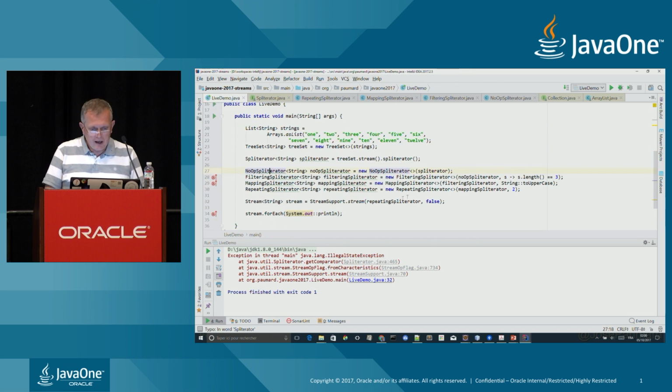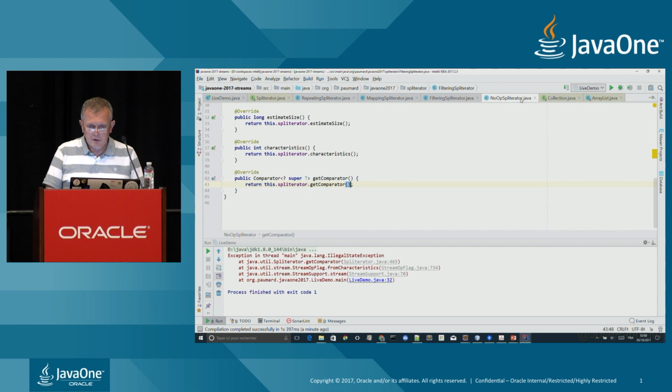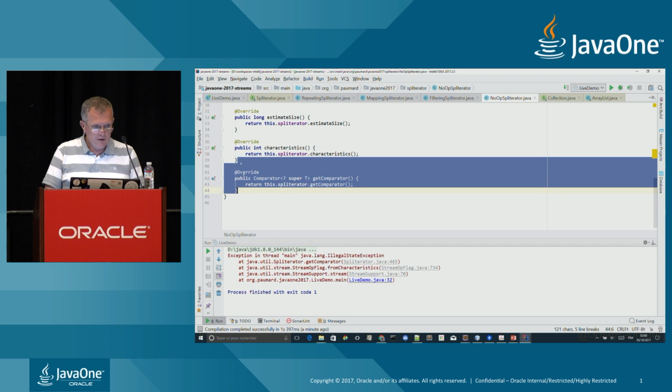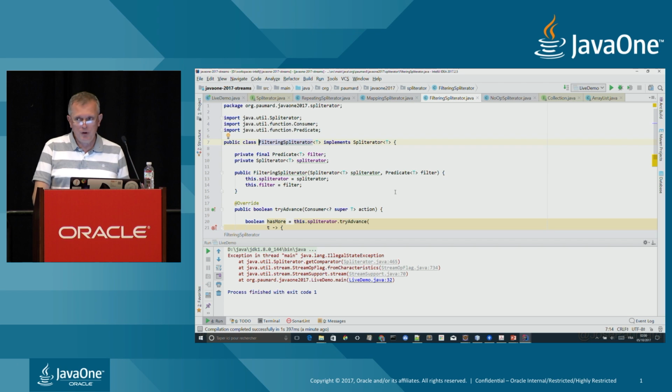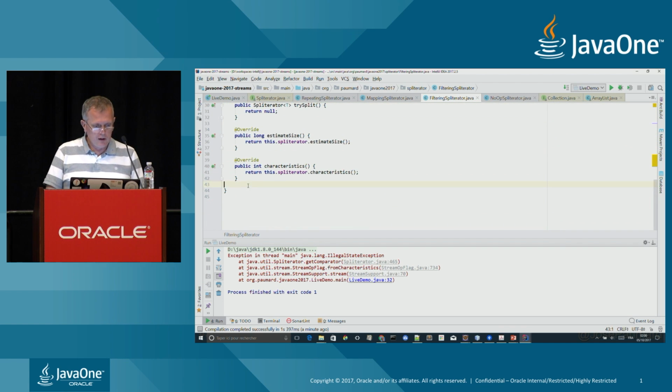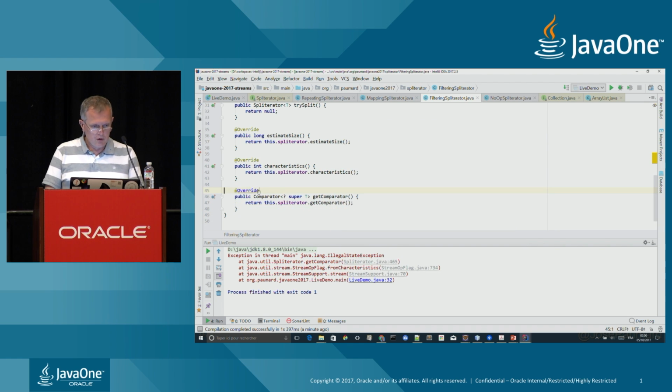And I will have to do the same, in fact, for all my spliterators. Let me copy-paste this. The filtering spliterator quite obviously will not change the sorted nature of the stream, so I can do the same. Provide also a comparator here.